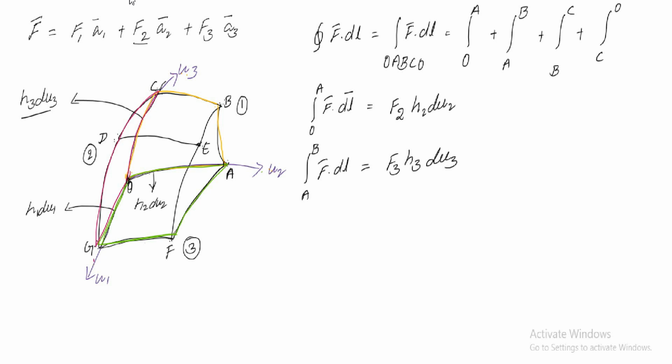It is obtained by dou by dou u2, because in the direction of u2 you have to consider. So F3 H3 du3, differentiated with respect to u2.